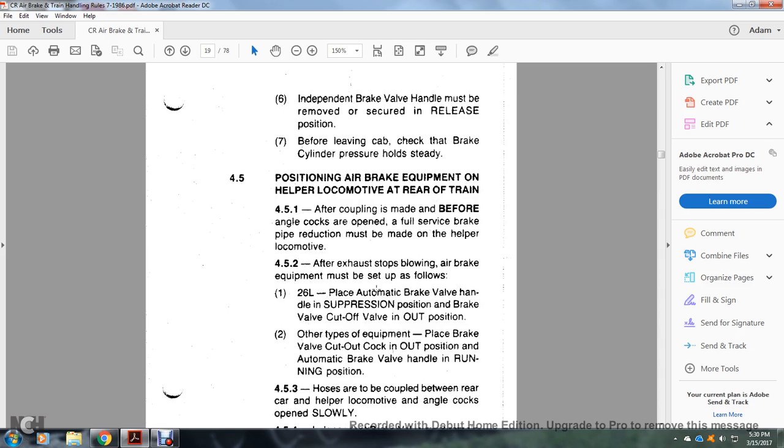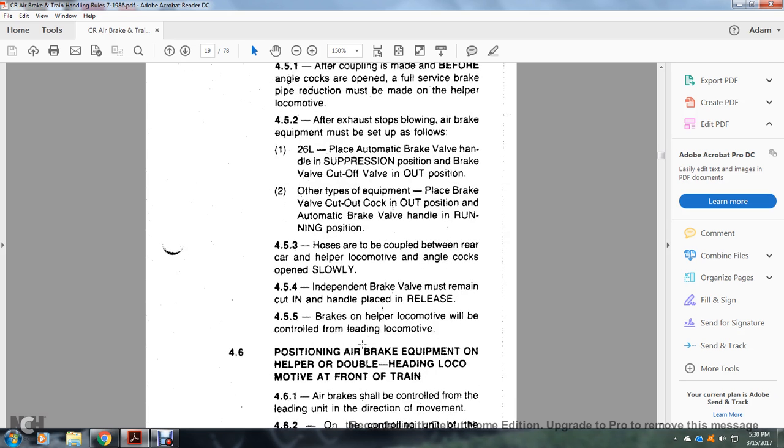4.5. Position the air brake equipment on the helper locomotive at the rear of the train. After the coupling is made, before the angle cocks are opened, a full service brake pipe reduction must be made with the helper locomotive. After the exhaust stops blowing, the air brake equipment must be set up as follows. On the 26L, place the automatic brake valve handle in the suppression position and the brake valve cutout valve in the out position. On other types of equipment, place the brake valve cutout cock in the out position and then the automatic brake valve handle in the running position.